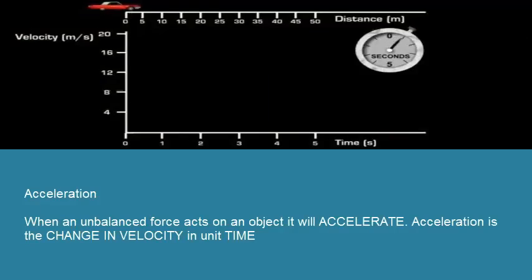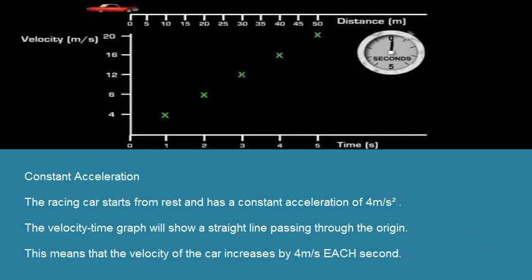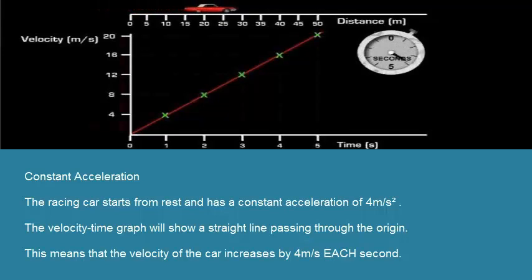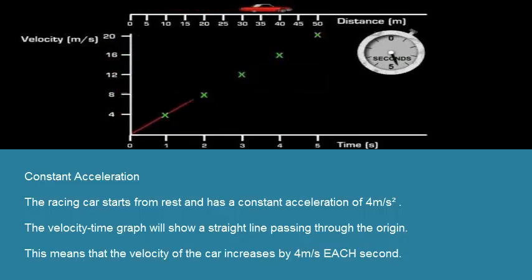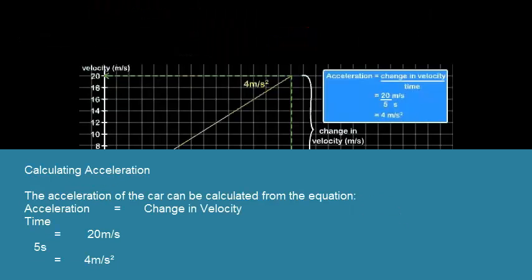When an unbalanced force acts on an object, it will accelerate. Acceleration is the change in velocity in unit time. Constant acceleration. The racing car starts from rest and has a constant acceleration of 4 meters per second squared. The velocity time graph will show a straight line passing through the origin. This means that the velocity of the car increases by 4 meters per second each second.